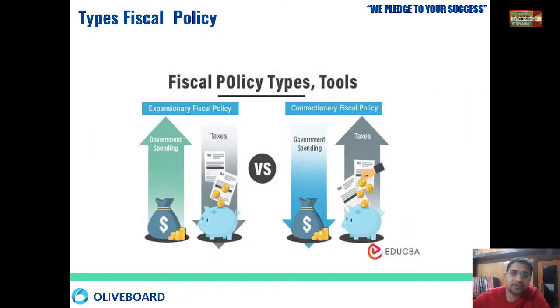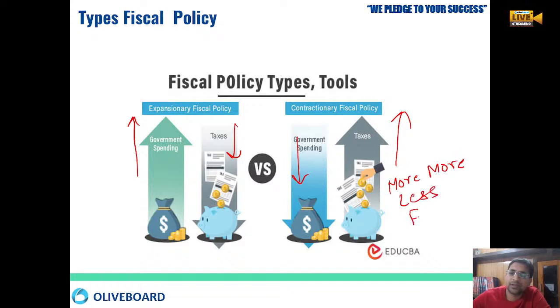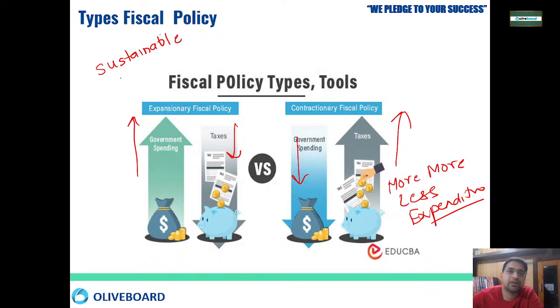So here expansionary means government spending high, taxes low. Contractionary means government spending low, but you are keeping taxes high. Okay, so here more money, less expenditure in contractionary. But in expansionary, maybe you don't have money, you borrow the money and do the expenditure in order to stimulate the economy. But that is not a good way of stimulating any kind of economy. But if you are following a sustainable way of borrowing, then you can stimulate your economy properly.